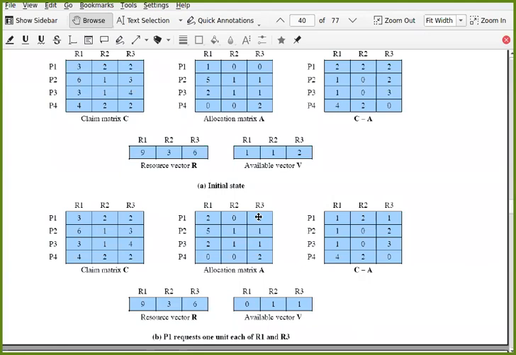Suppose when we call this an unsafe state, there is one possibility that while these processes are running, some of them may not need any resource further at the same time, and they can complete, or before they acquire other resources, they release whatever resources they already have.